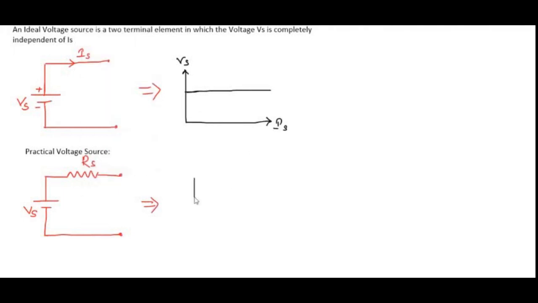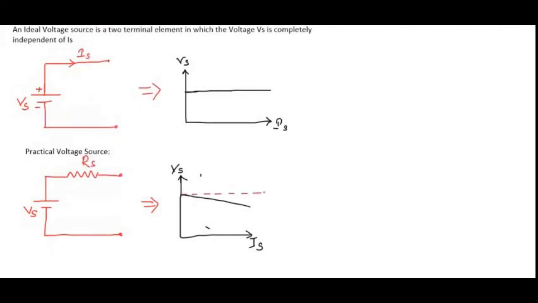Now if we draw the characteristics of this practical voltage source, we get the characteristics like this. This is Is, and this is Vs. It has to be maintained constant, but it is falling somewhat.